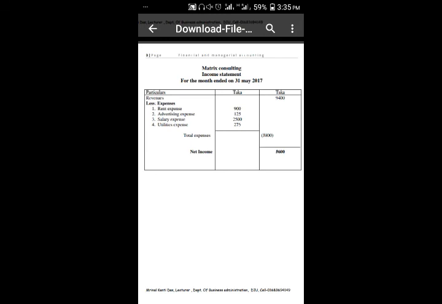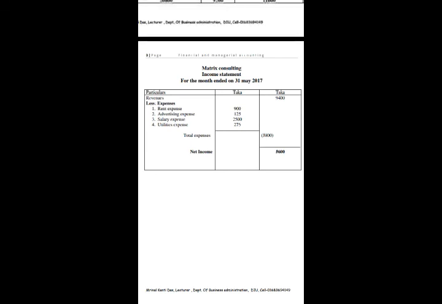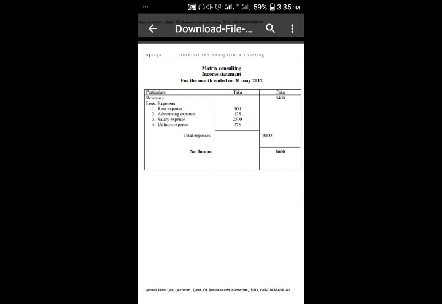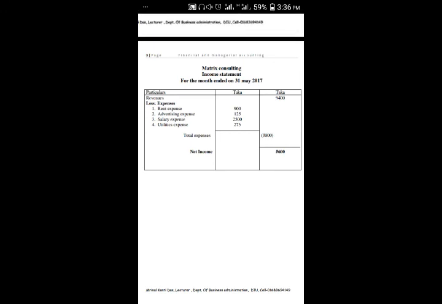Then how can we know if it's net income or net loss? If revenues are more than total expenses, then it's net income. If not, then it's net loss. Now we see in Matrix Consulting Company, it's a net income because revenues are more than expenses. Now we calculate it and find 5,600 taka. That's all my part. Thank you.